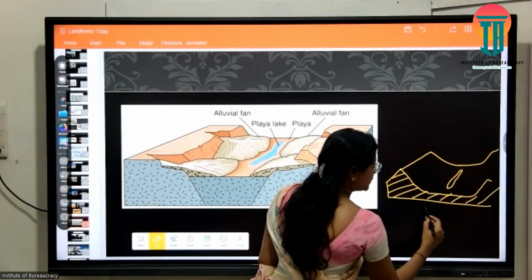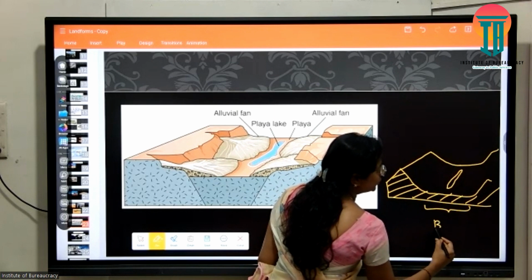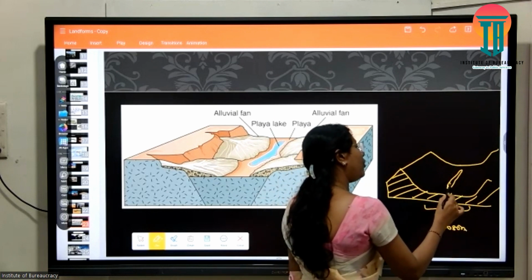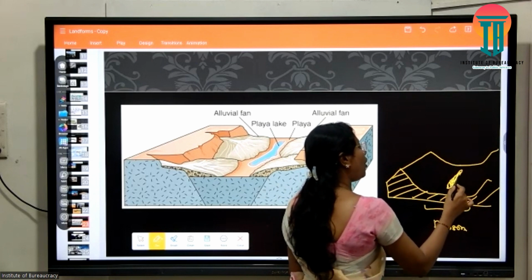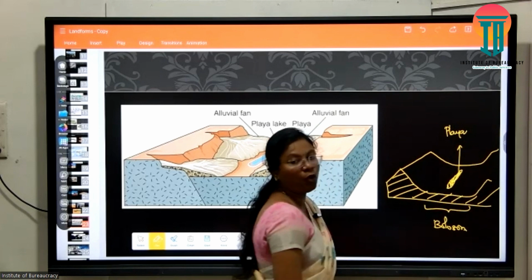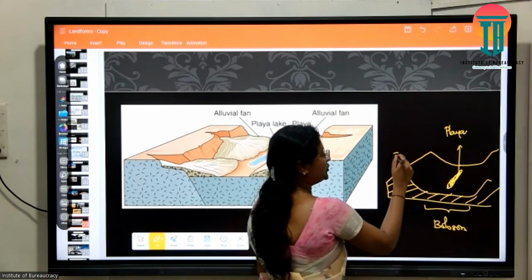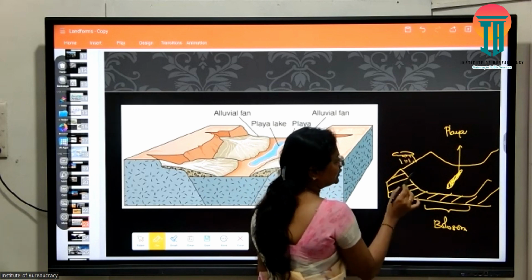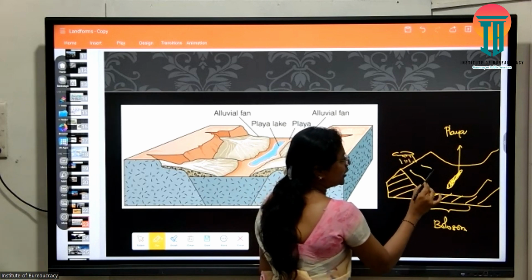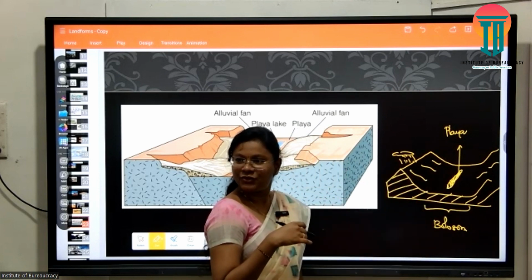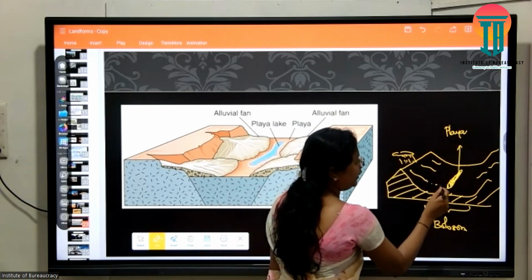What are these basins called? These basins are called Bolson. And what are these water bodies called? These water bodies are called playa. Then what happens? Due to this mountainous region, whenever there is small precipitation, small streams would originate in the mountains, and these streams would confluence into my playa.